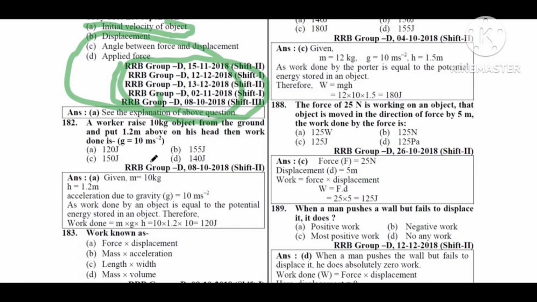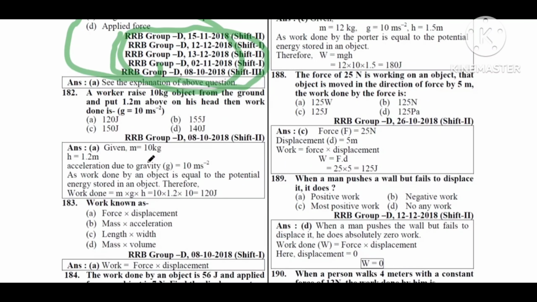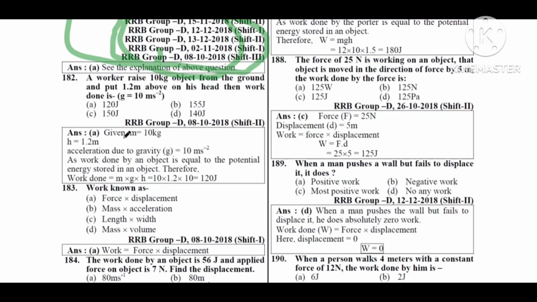Next question. A worker raised a 10 kg object from the ground and put it 1.2 meter above on his head. Then the work done is: option A, 120 joule; option B, 155 joule; option C, 150 joule; option D, 140 joule. Option A, 120 joule, correct answer.